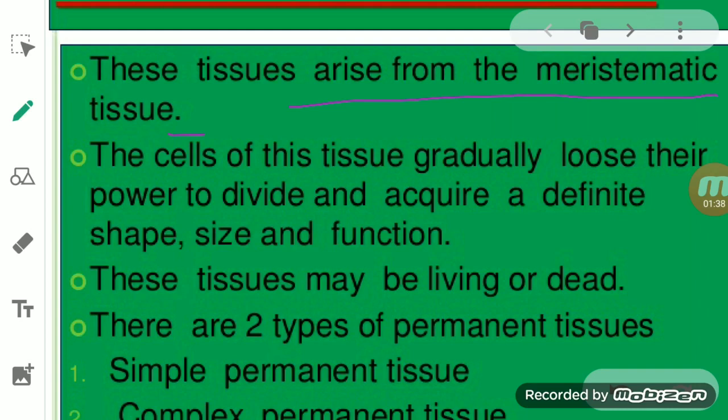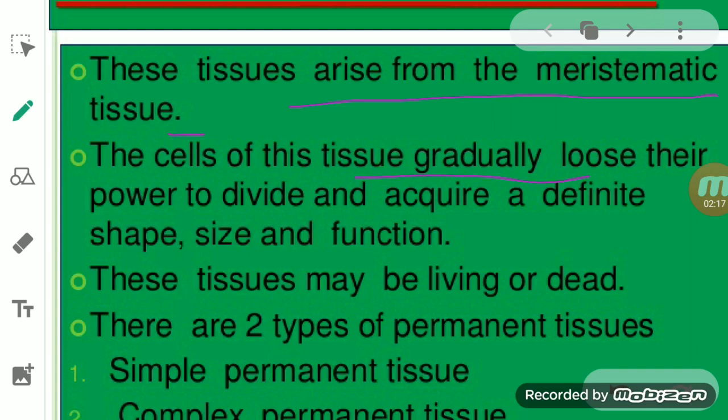The cells of these tissues gradually lose their power to divide and acquire a definite shape, size, and function. So basically, when these cells get divided from the meristematic cell through cell division, these cells of the tissues get a specialized function, as well as a shape and a size.